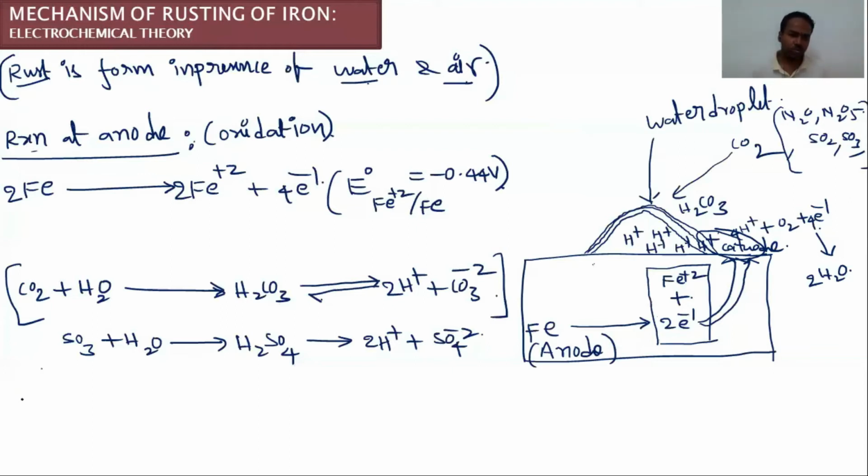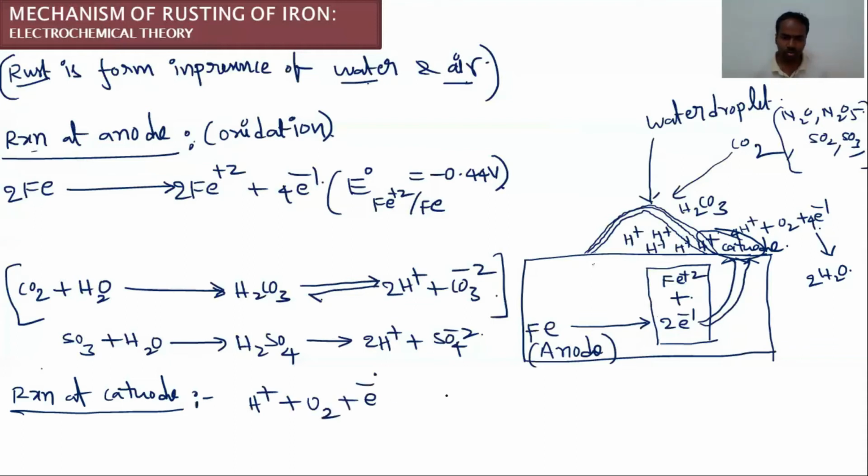Reaction at a cathodic spot, reaction at a cathode. So here H plus reacts with O2 to form H2O.